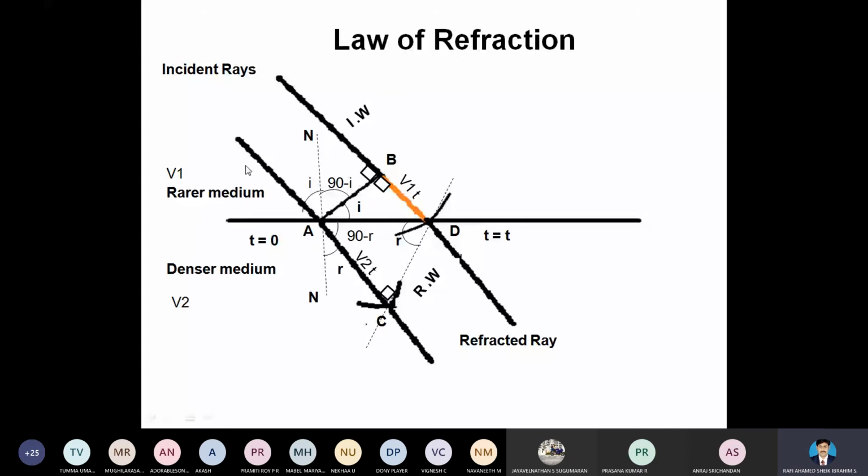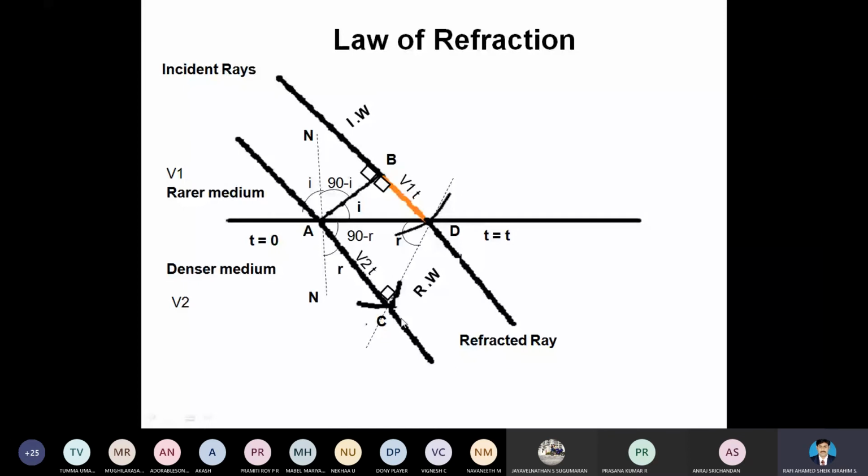So we are having two mediums here, air medium and the denser medium. Air medium to the material medium. Air medium, so it's an open place. These are the material surface. These are the material medium. We have to imagine like that.